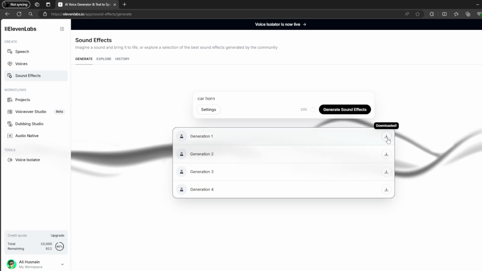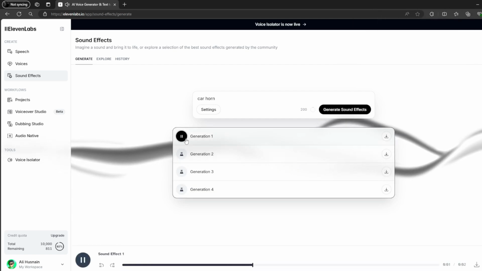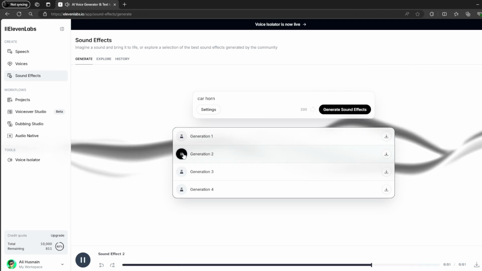You can choose any sound effect and just download it. In this way, you can easily generate custom sound effects in ElevenLabs.